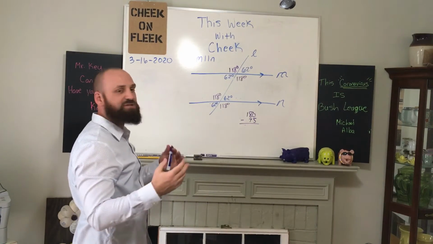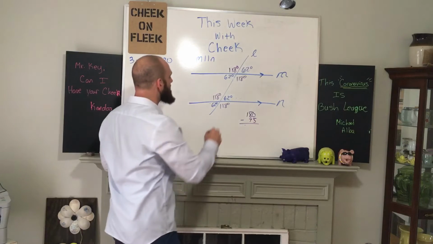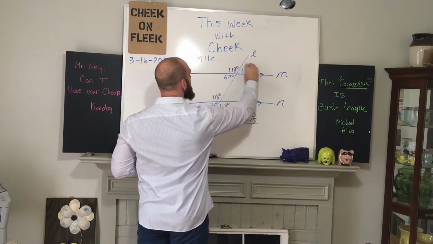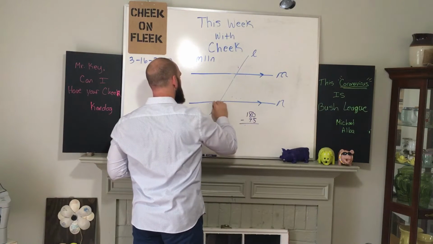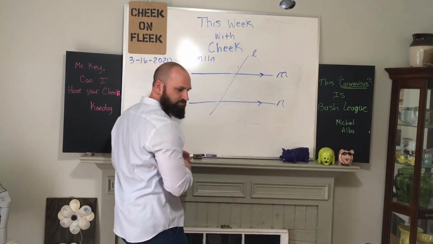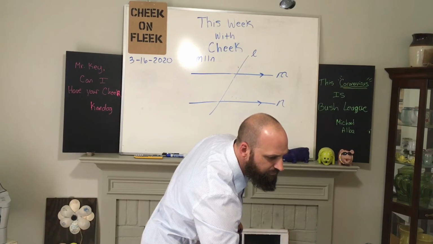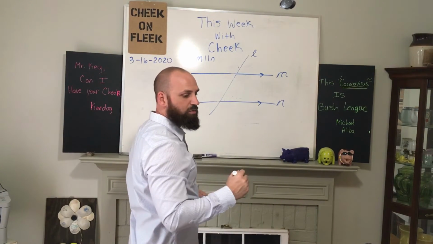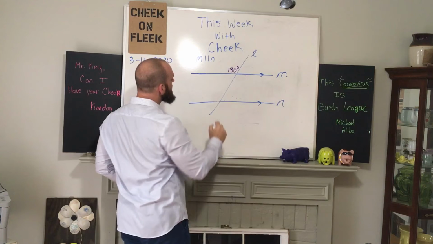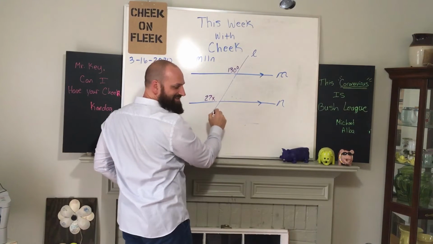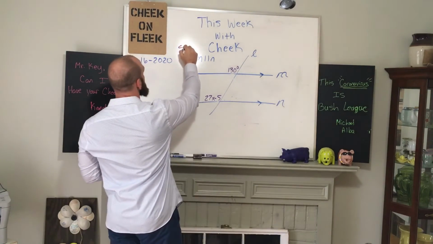Now, we're going to add on to that, and this time we're going to try and solve using an equation. Okay, let me give you an example. Erase all this. And let me see what example I have pulled up here. Okay, so we've got this angle measure is 130 degrees, and the corresponding angle is 27x minus 5. And so we're going to try and solve. We want to solve for x.